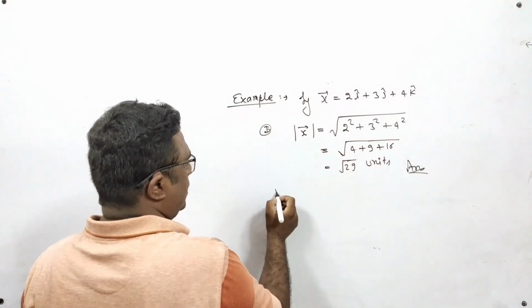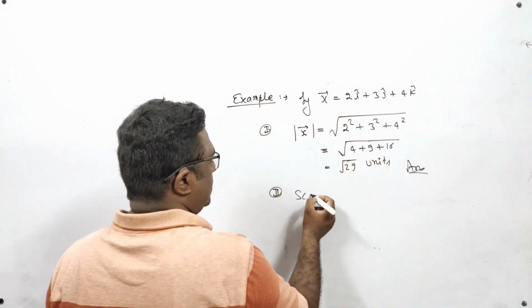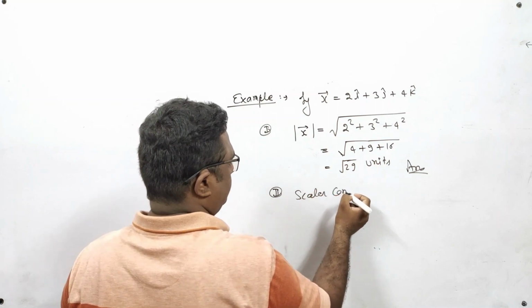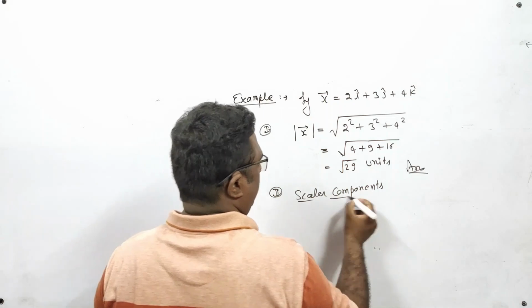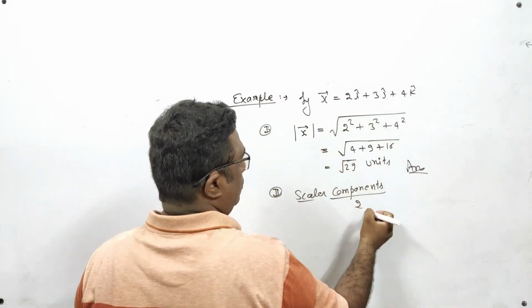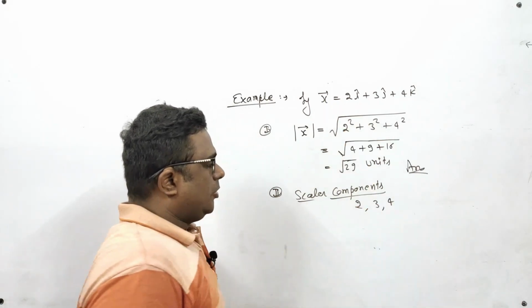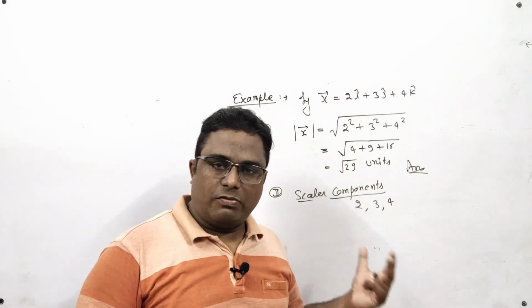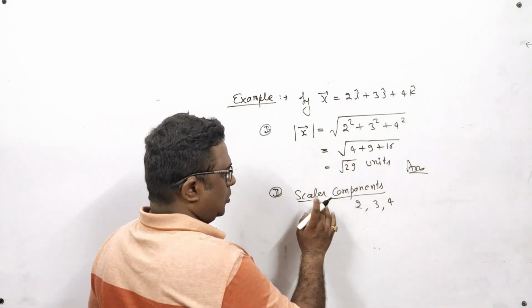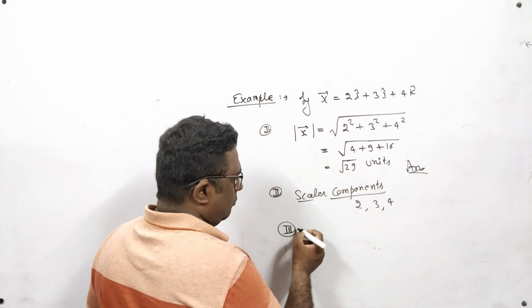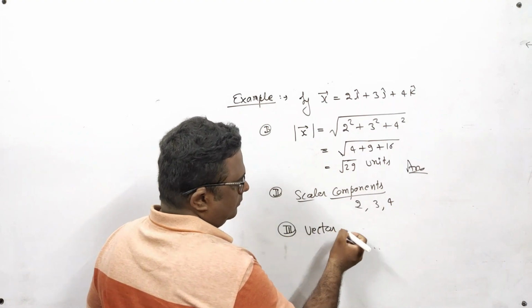Secondly, if I say find out the scalar components, then it is quite simple. Scalar components means 2, 3 and 4. Simply you have to copy the coefficients of i cap, j cap, k cap. Those will be the scalar components. And suppose I say find out vector components.